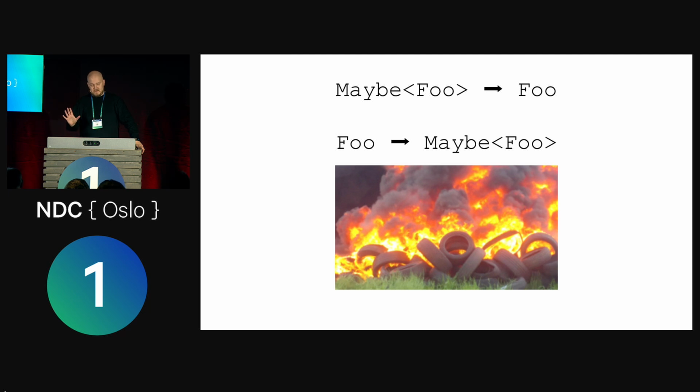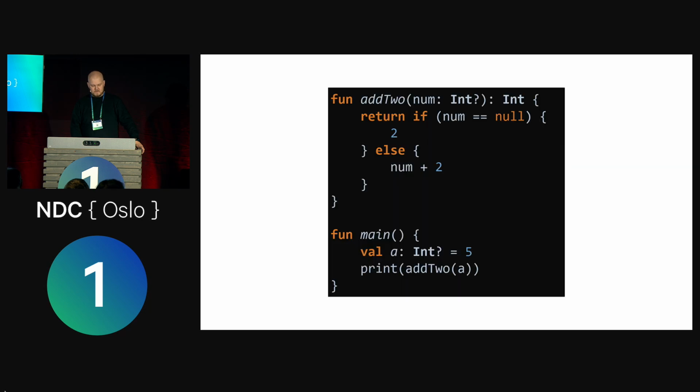But of course, this is not really Kotlin, right? Kotlin doesn't have a maybe type built in. You have to pull in this Arrow thing to get maybe. So let's look at what Kotlin has to give us. So here we have a function. It's a pretty simple function. It adds 2 to a number, and of course, this is how you do that in Kotlin.